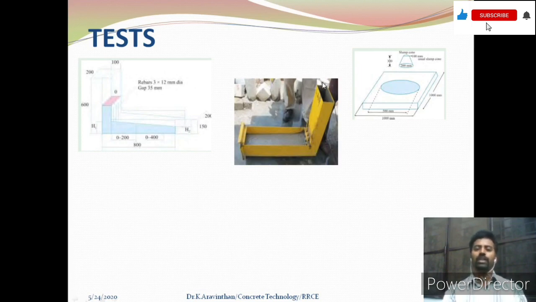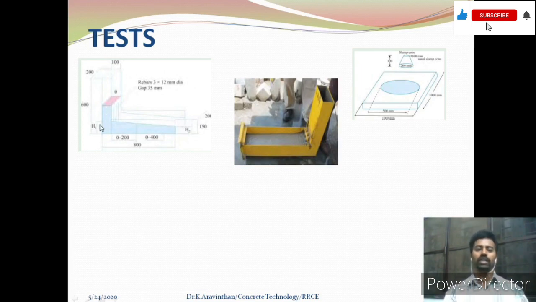After filling the concrete in the vertical member, you have to remove the gate. After removing the gate, the concrete will flow in the horizontal direction. If the concrete is flowing, you can check the heights H1 and H2.